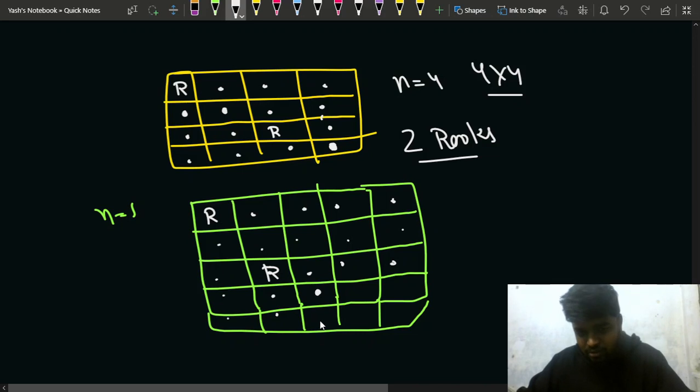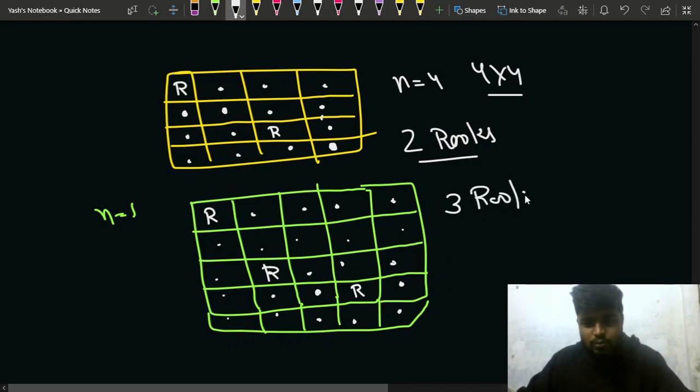Again you keep this as dot, and then after that you keep 1 R here, and you keep this and this as dot. Now if you keep 1 R here in this case, you can easily observe that you won't be able to place any more, right? Like 1 2 3, 1 2 3 4 5, 1 2 3 4 5. Now in this case you can see that there are 3 rooks possible, because now further no rooks will be possible.